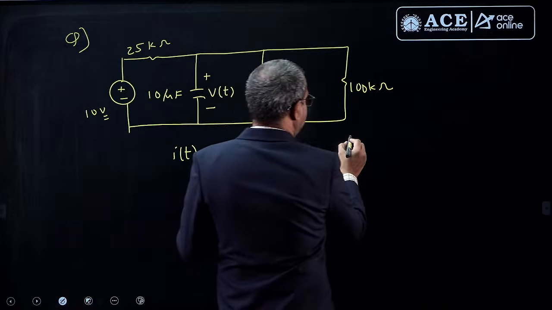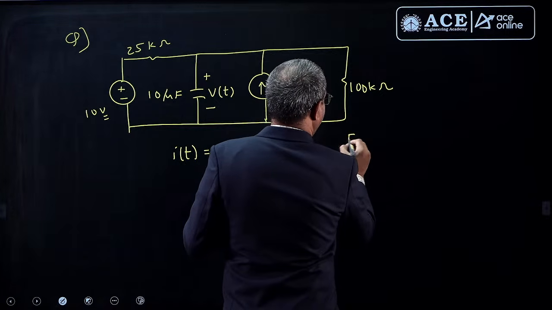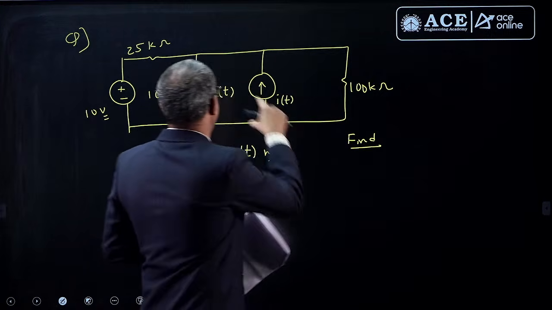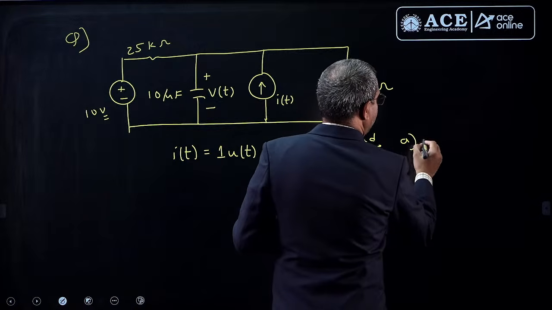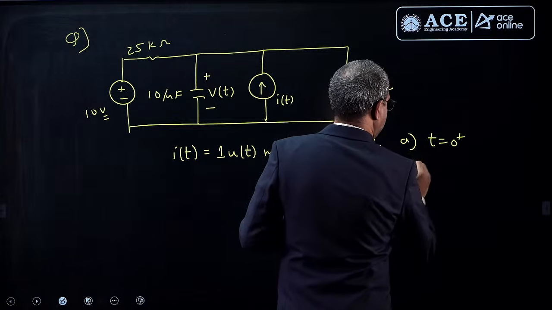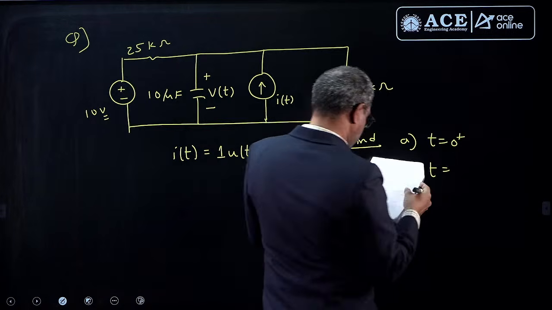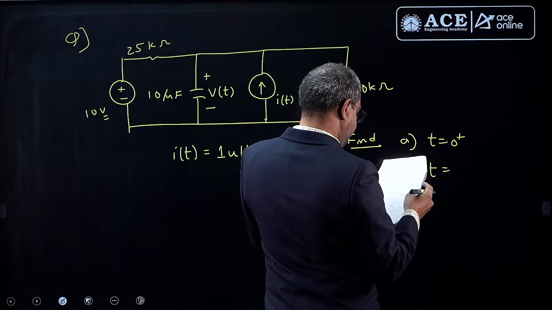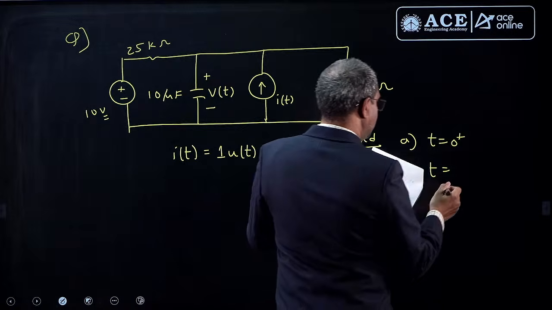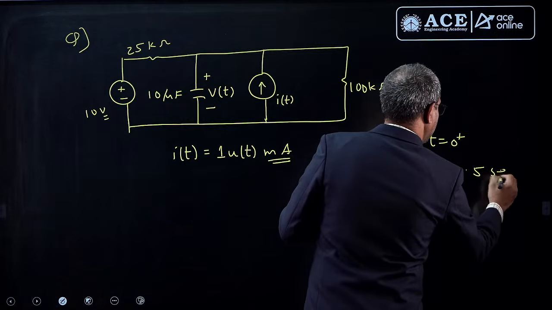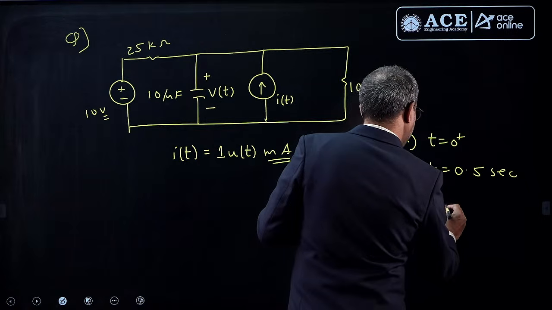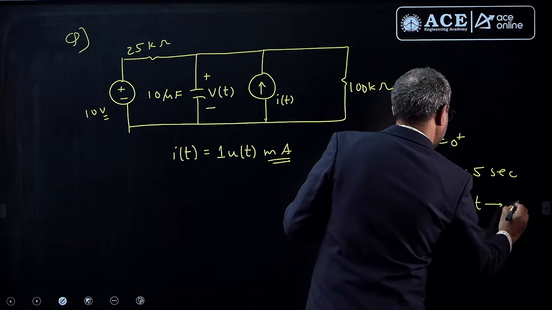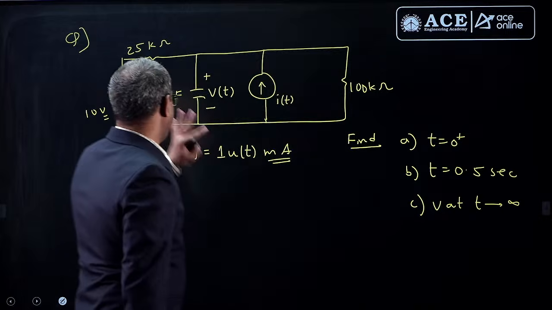Now the question is like this: find the voltage across the capacitor, that is V, at A, t equal to 0 plus; B, at t equal to 0.5 seconds, he asked; and he also asked C, V at t tends to infinity. See this question, sir. So he gave a very good question.